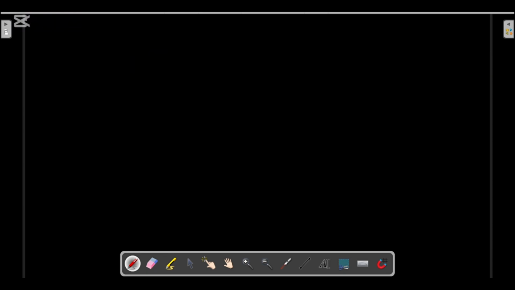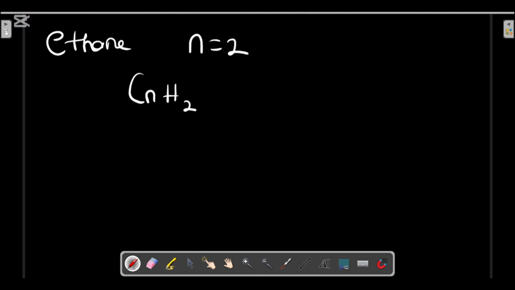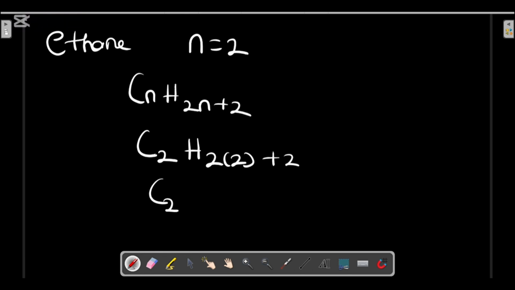Our next is ethane. Ethane has n equals 2. Since n equals 2, from our formula CnH2n+2, carbon becomes 2 and H is 2 times 2 plus 2. 2 times 2 is 4, plus 2, so we have C2H6.